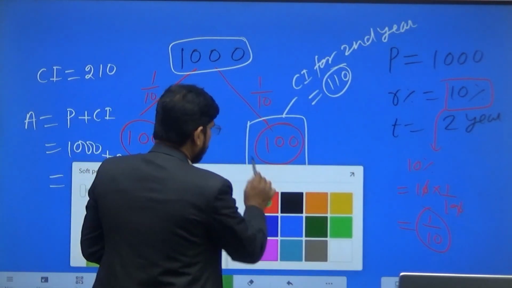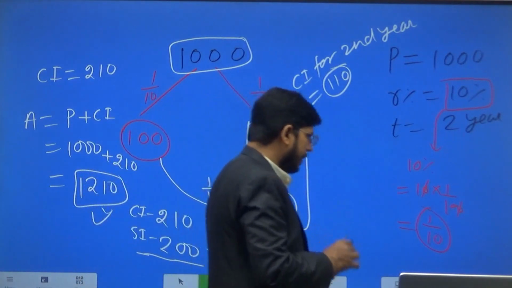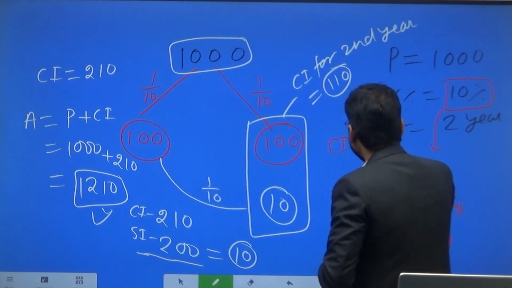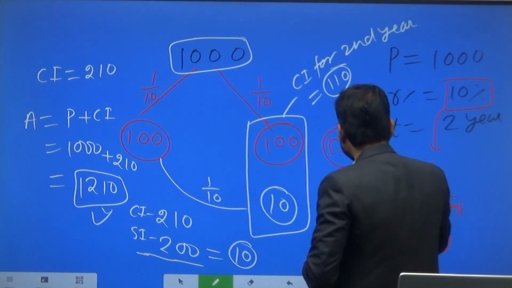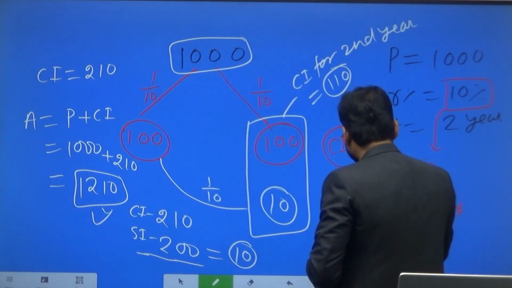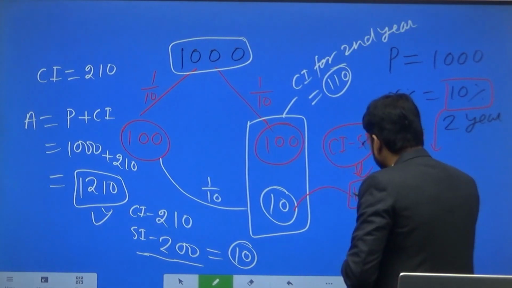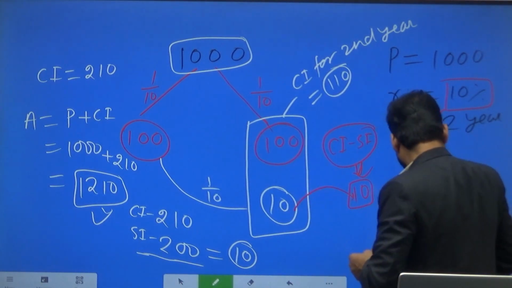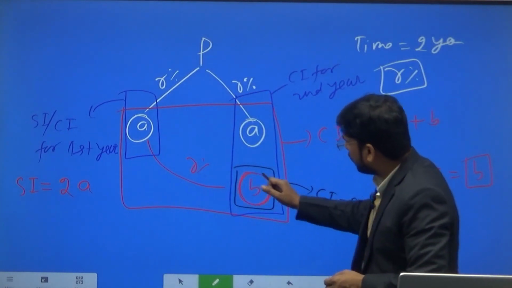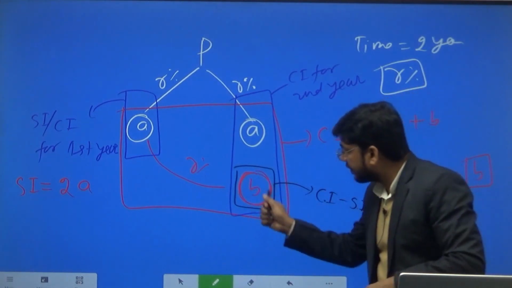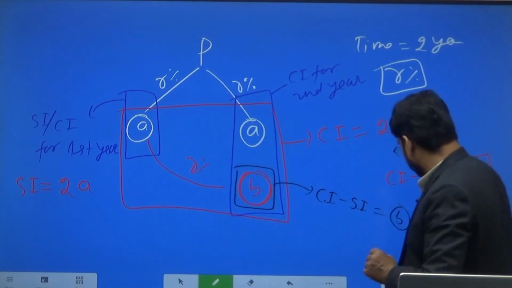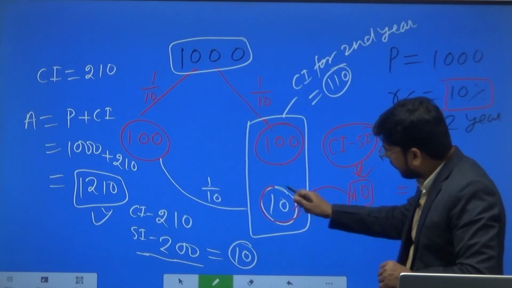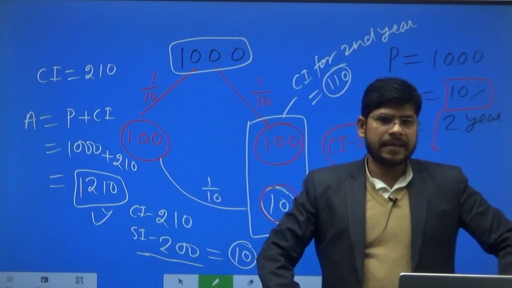So the difference of CI and SI for 2 years is CI minus SI, and the value of CI minus SI will be 10 rupees, and this is the same value. So what we learn here is that this value B denotes the difference of CI and SI for 2 years.